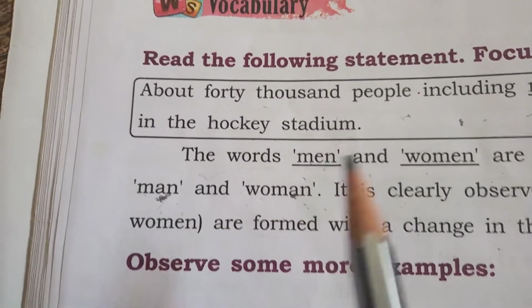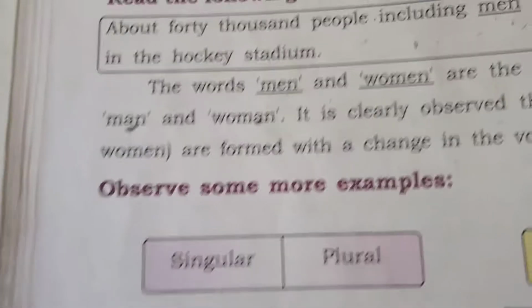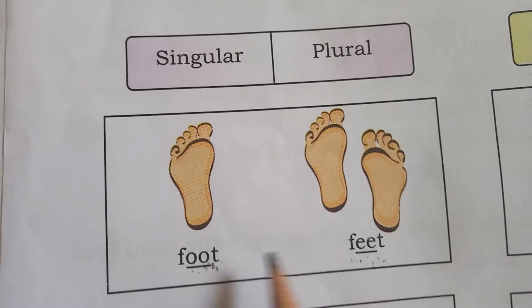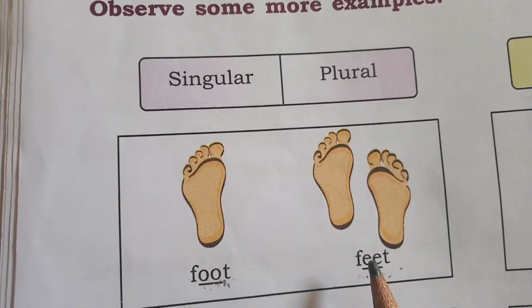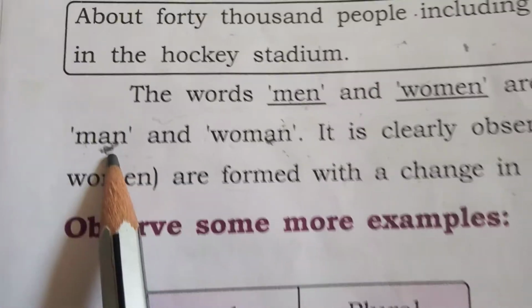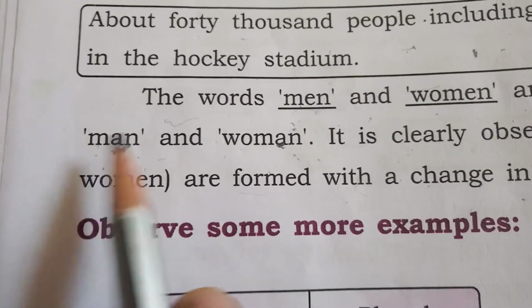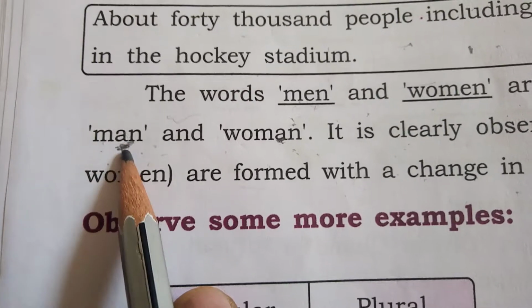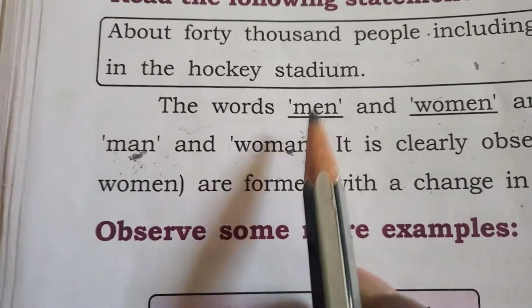It's like this. In the singular word man, A is the vowel. The plural word is men.